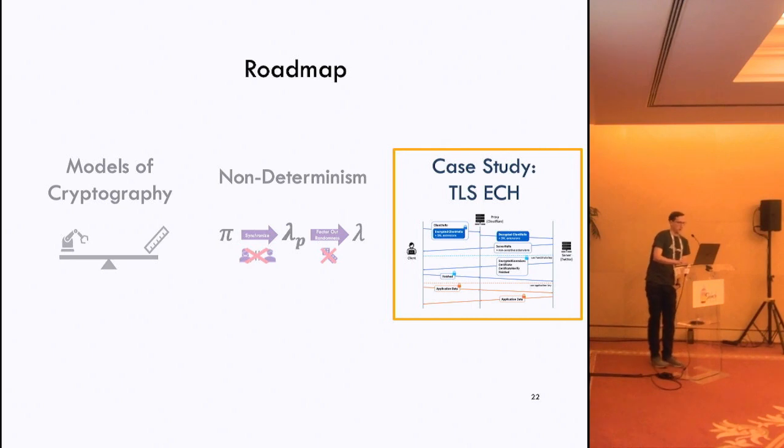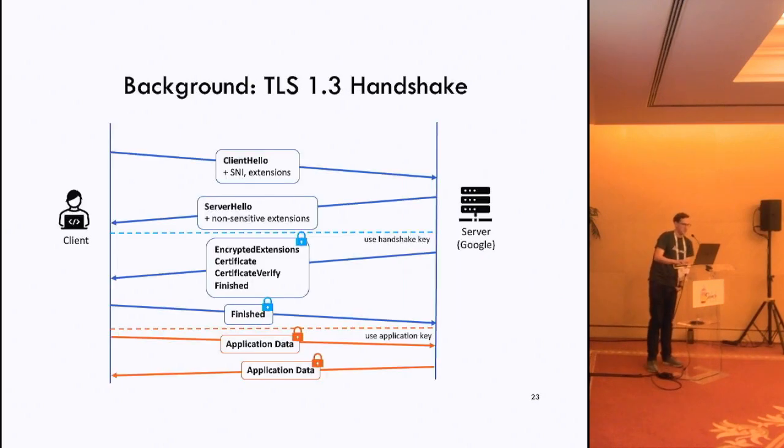I'm going to conclude real quick by talking about one case study we looked at. To give you a little bit of background, we're going to talk about an extension to TLS. TLS is a protocol that's used to encrypt most of the traffic on the internet today. It starts off with this handshake process before deriving a key that can be used to encrypt further information. Importantly, the first messages are sent unencrypted in the clear.